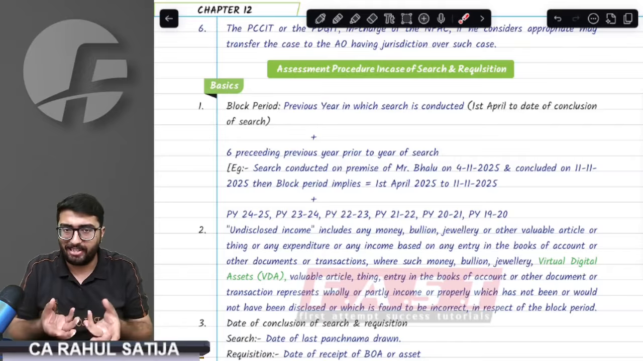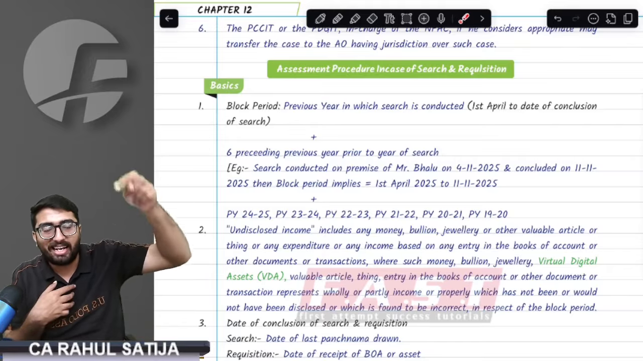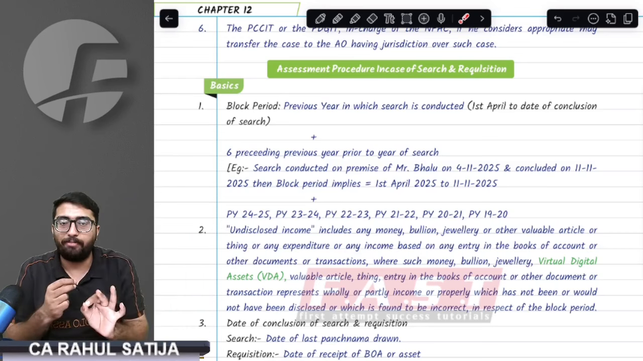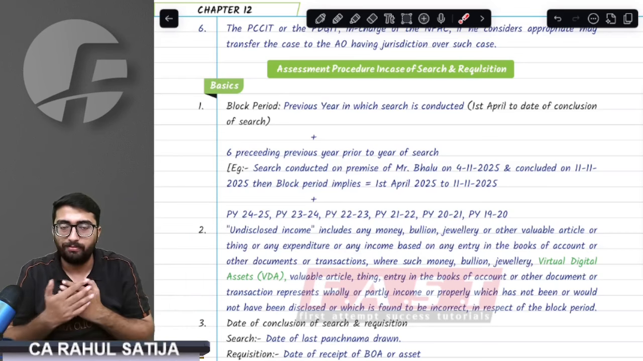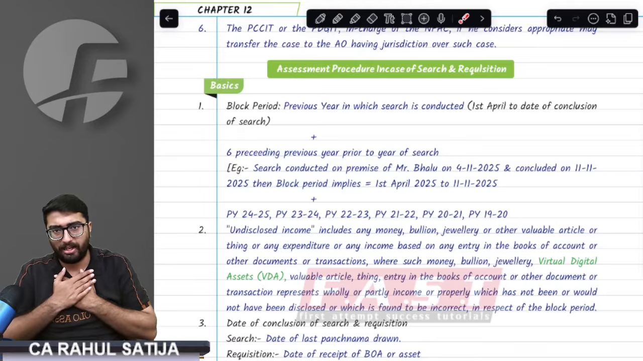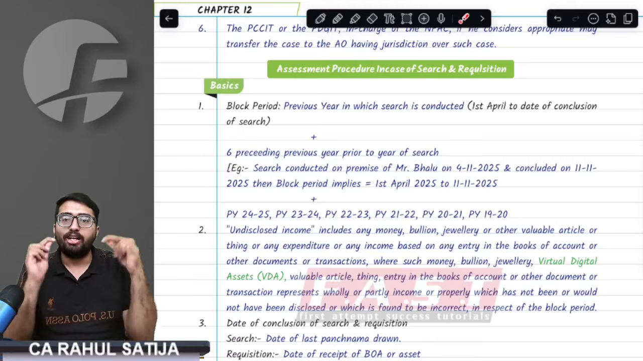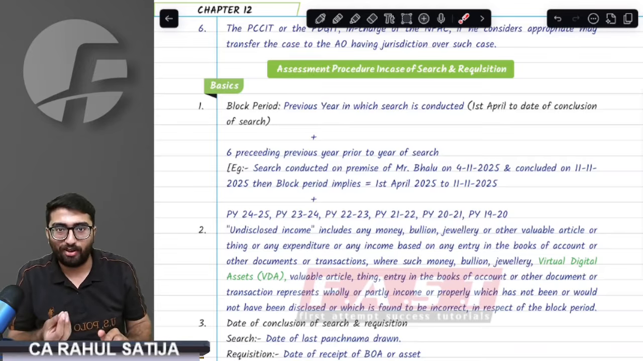Third, if a requisition is made. What is requisition? A search has been done under any other Act, and the information has been passed to the income tax department. Then block assessment would take place.